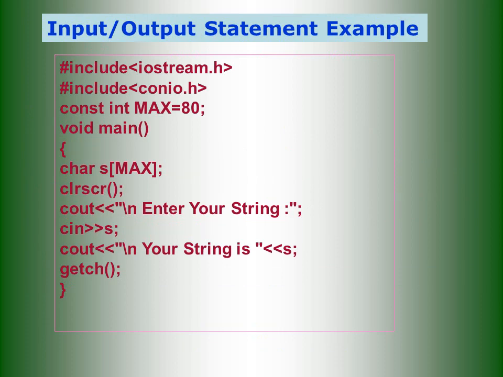See, this is an example program for formatted input and output statements using C++ programming. In C++ programming, we have the formatted output statement cout and the formatted input statement cin. By using these keywords, we get the value and display the output on the output screen. This is an example program.